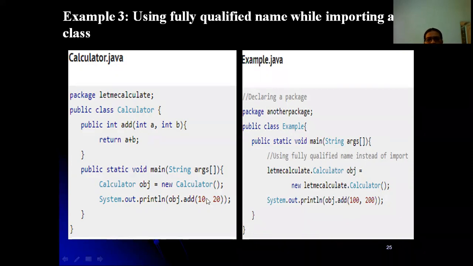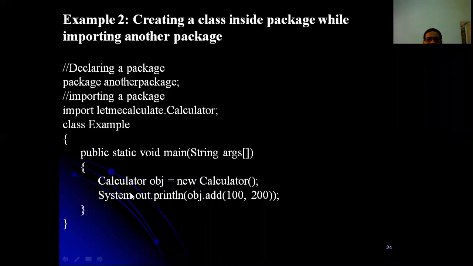In the earlier program, we had just included calculator, right? Instead of that, we are providing letmecalculate.calculator, indicating that the calculator class is in letmecalculate. So here the calculator class is in letmecalculate. That is what we call a fully qualified name.